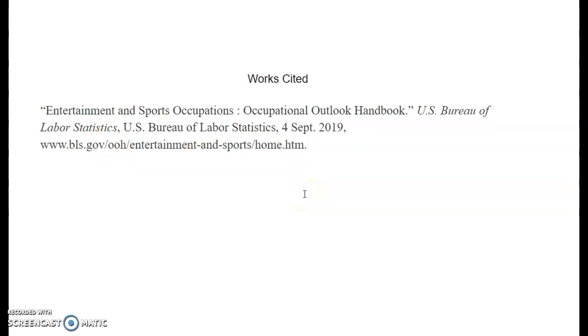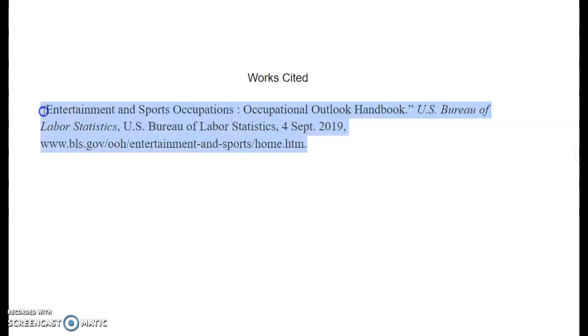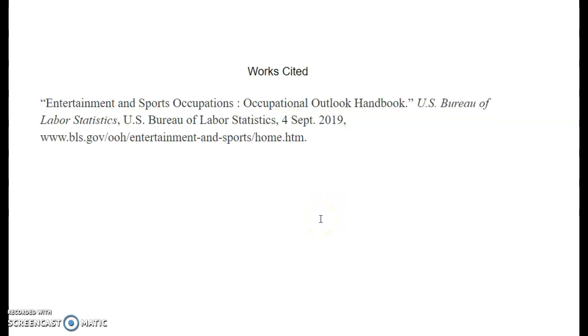If you only used one resource, you will only have one work to cite. You'll only have one thing listed under the works cited page. However, if you use more than one website, you do need to cite them all. All right, it's not okay just to cite one and say, all right, that's fine. You do need to cite all of your resources that you use.